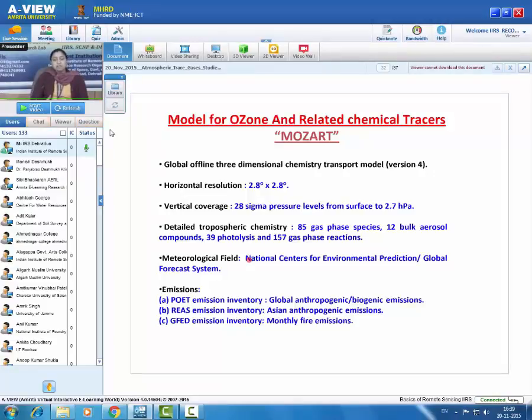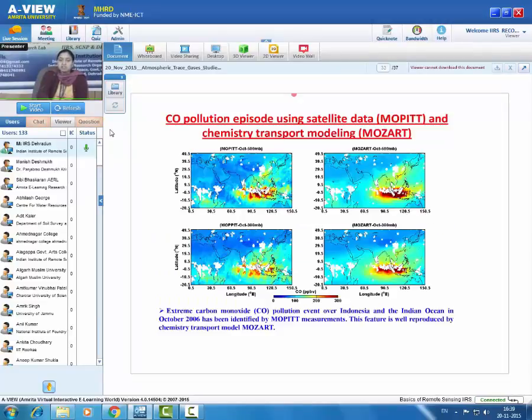As this is a mathematical model, it step by step calculates the effect of horizontal movement, the effect of vertical movement, and the effect of chemistry. So we have utilized this model with this emission inventory and meteorological data, and we have tried to simulate the same atmospheric phenomenon which is happening in reality.